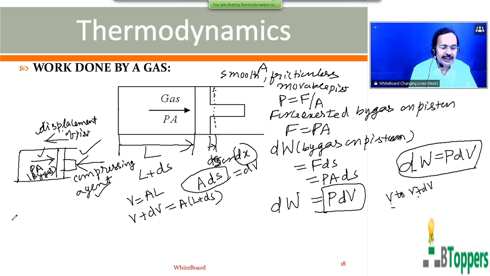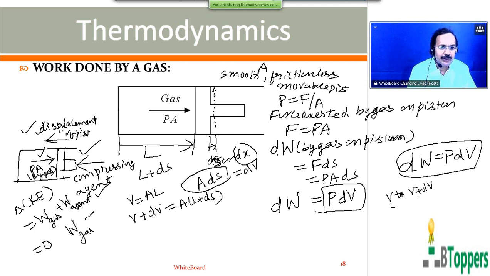Of course, if you apply the work energy theorem, the change in the kinetic energy of the piston is equal to the total work done by all the forces, that is, the work done by the gas plus the work done by the compressing agent on the piston. But if the gas is compressed very, very slowly, infinitesimally slowly, the change in kinetic energy is negligible. In that case, the work done by the gas on the piston will be the negative of the work done on the piston by the compressing agent.